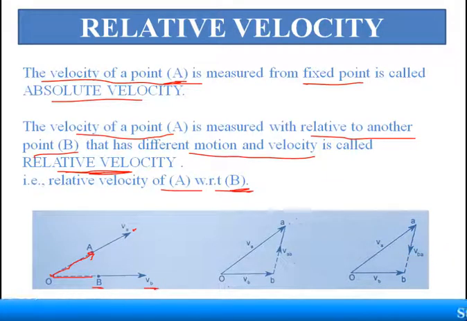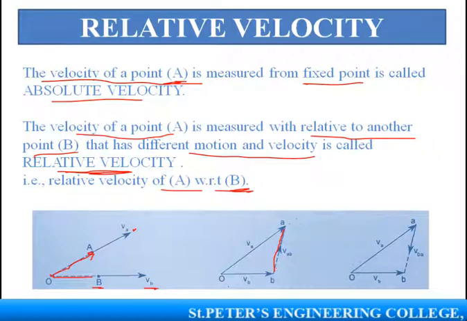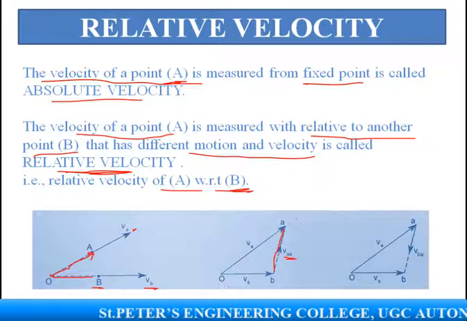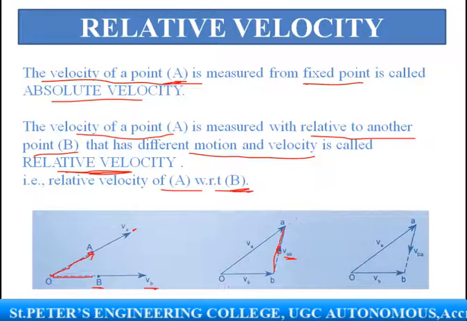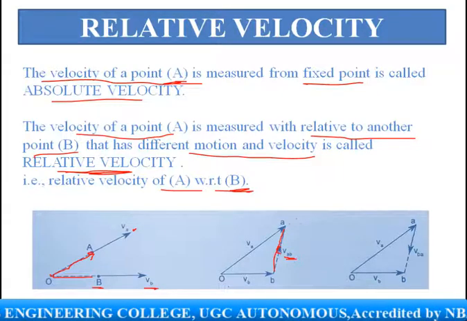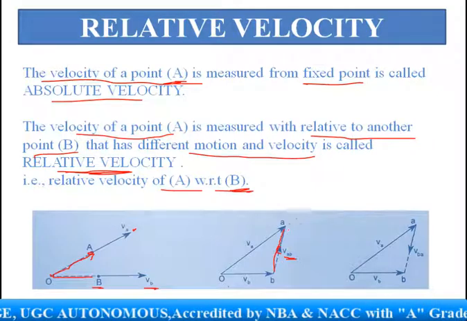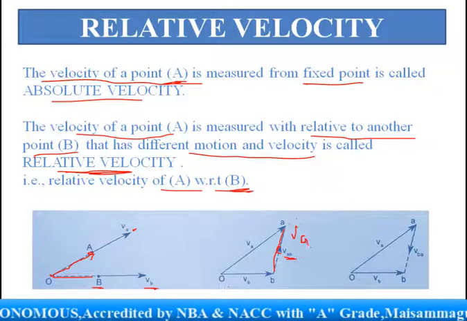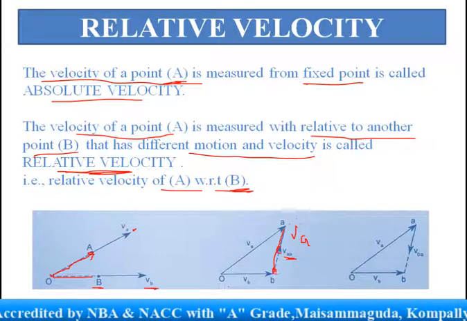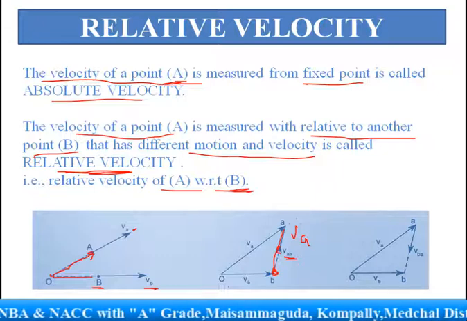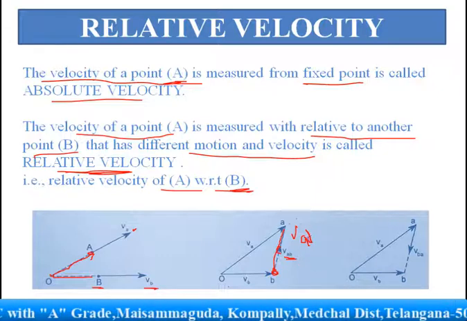If you draw a line in such a manner, then this is the velocity of A. See, the arrow is pointing to the side of A, right? So when it is pointing to A, you are finding the velocity of A with respect to what? Your tail is at B, right? So it is the velocity of A with respect to B.